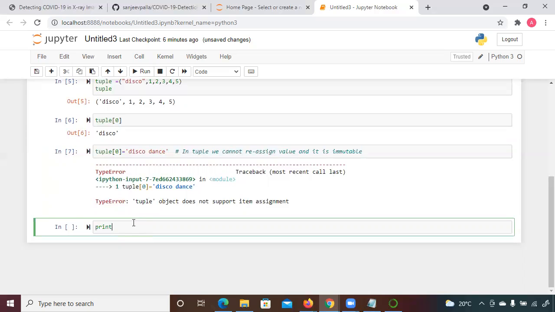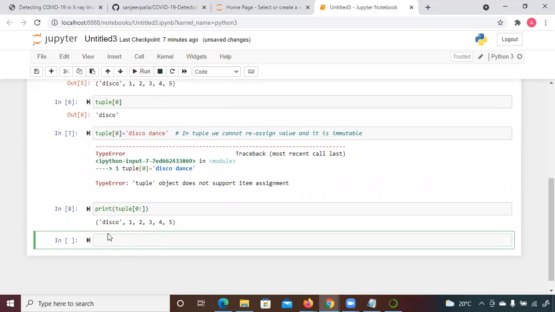For example, if you want to access the elements from index 0 to all the indexes, you can just write down print, variable tuple, and close it and enter. So you can see you get all the elements.